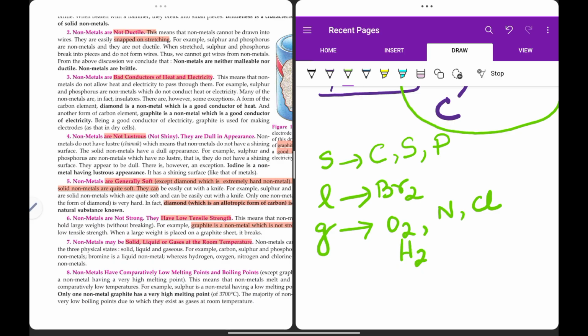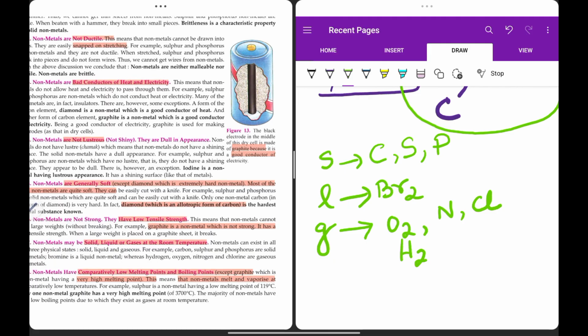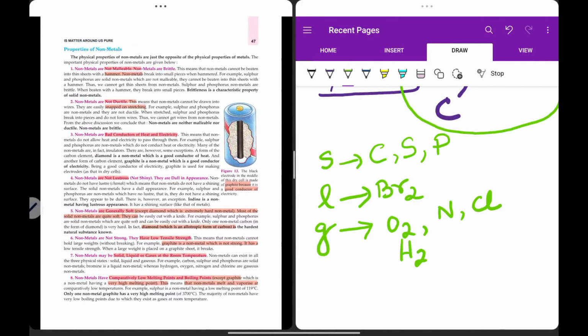Now, non-metals have comparatively low melting points and boiling points, except again graphite. Graphite is an exception. It has a very high melting point. This means that non-metals melt and vaporize at a low temperature.